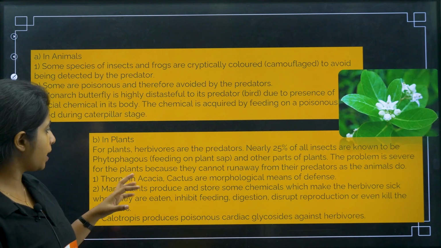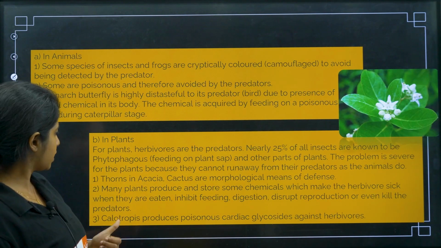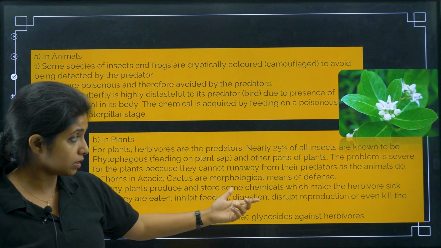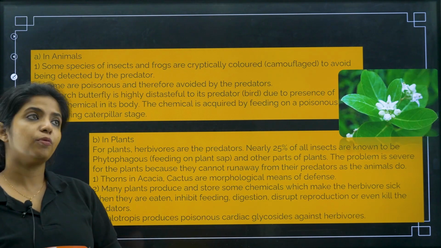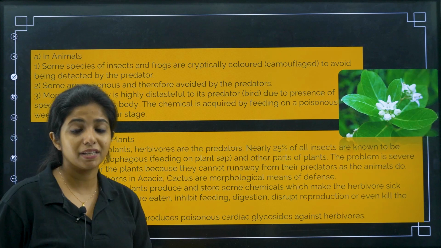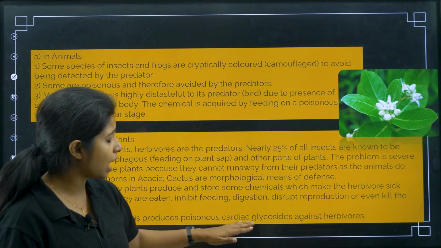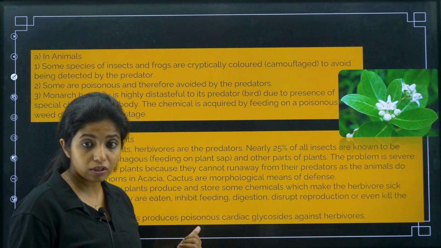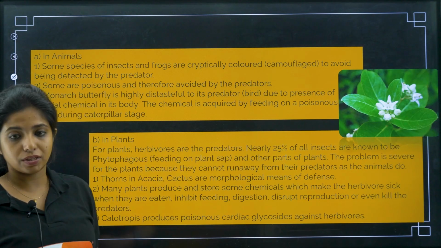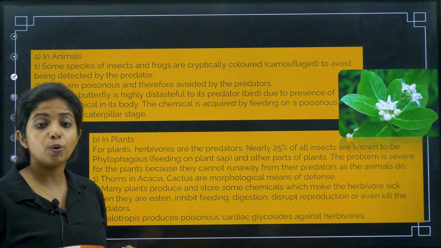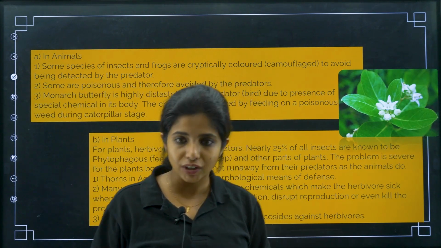Now in the case of plants, in acacia and things like that you have thorns, like cactus, they have thorns. Many plants produce and store chemicals which, when taken by the predators, can kill them, or probably mess up the digestion and feeding. Calotropis produces poisonous cardiac glycosides against herbivores. You see the example over here, this is the Calotropis plant. You might have seen this. It produces cardiac glycosides, which are going to kill the herbivores that feed on it.